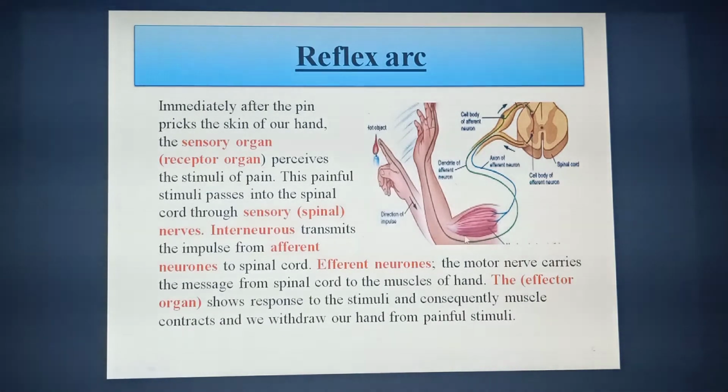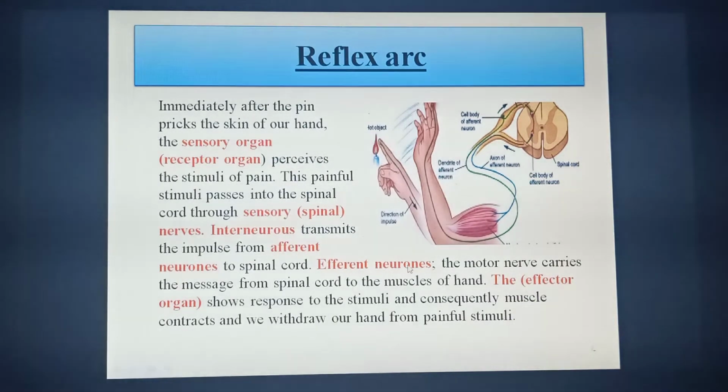Interneurons transmit the impulse from afferent neurons to the spinal cord. Afferent neuron means towards the spinal cord. Then the efferent neurons are the neurons which transmit the stimuli from the spinal cord.